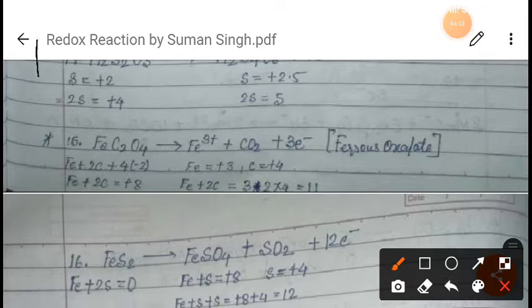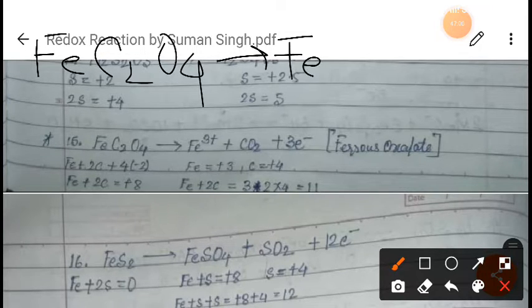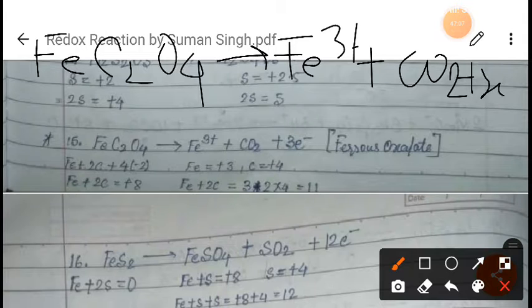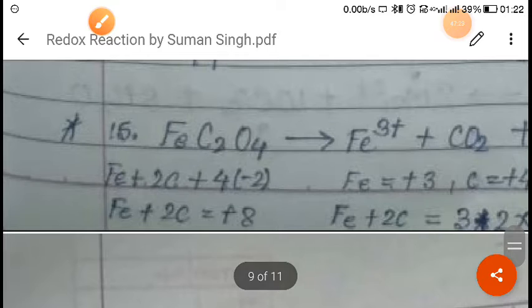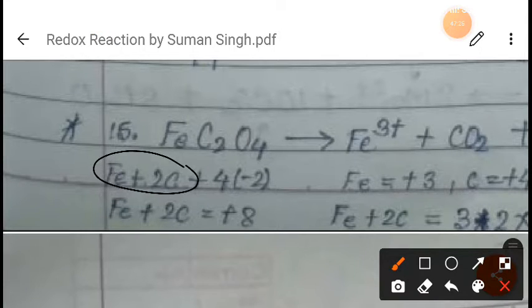So it is FeC2O4, right, and it is changing into Fe3+ plus CO2 plus 3 electrons, right? This 3 electron we have to find out first actually, so we will not write it first. As you can see, we don't know the oxidation state of this iron as well as carbon, so we will write it as it is.